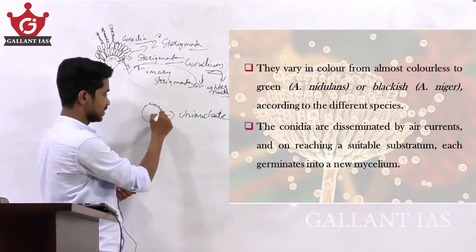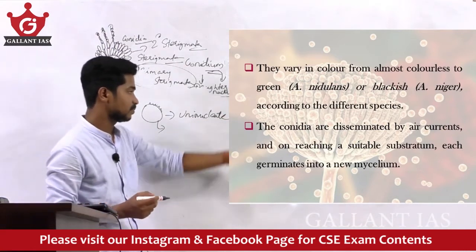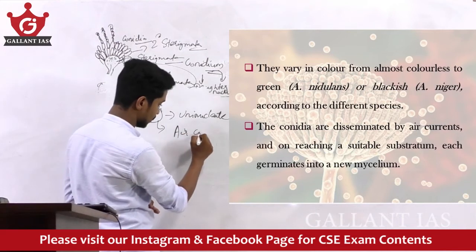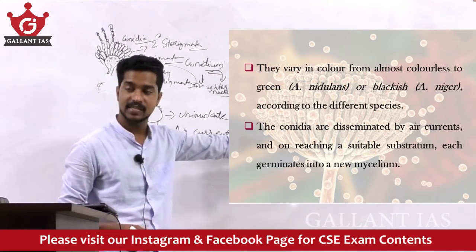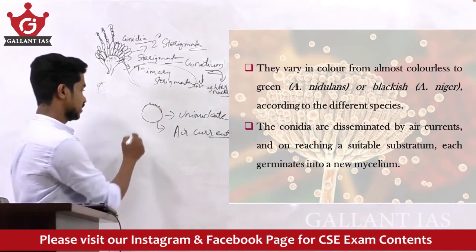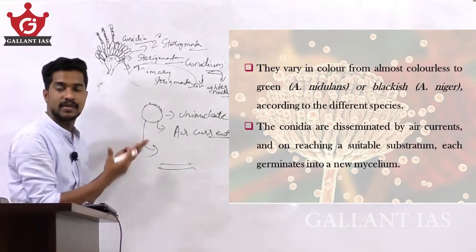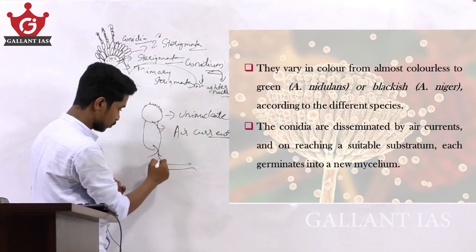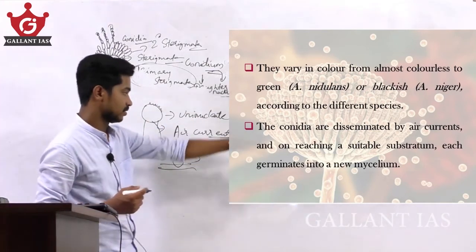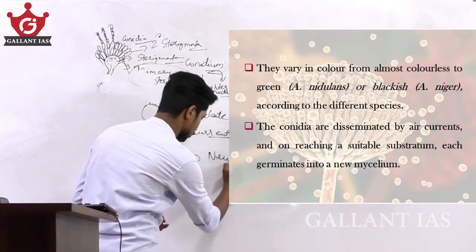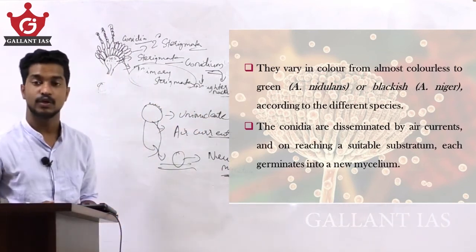On reaching a suitable substratum, the conidia germinate into a new mycelium.